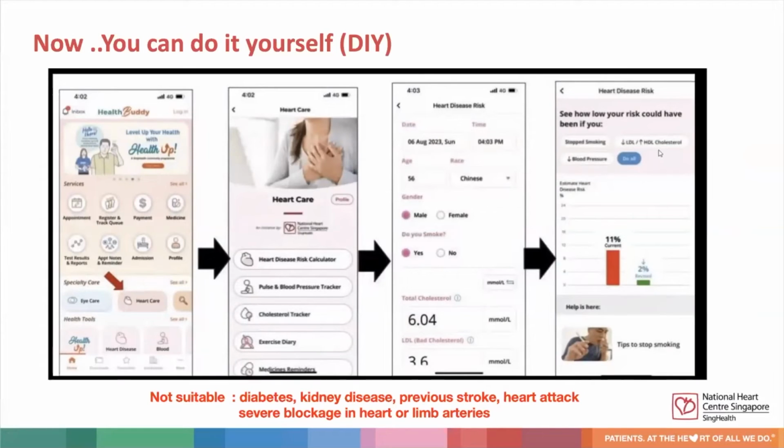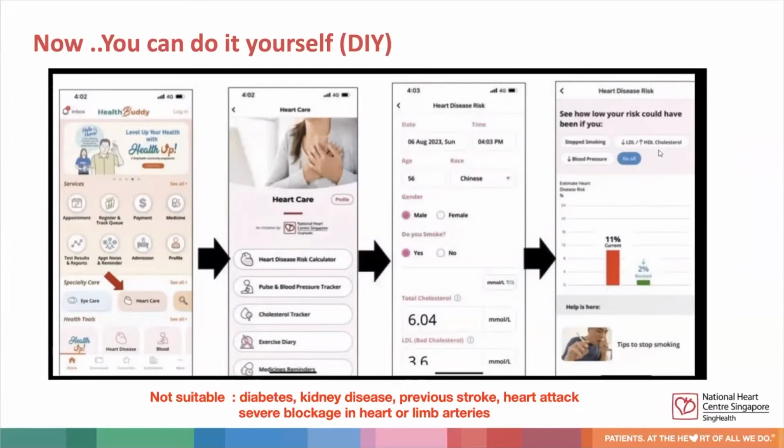This risk calculator is now freely available on your HealthBuddy app. With your blood test results and blood pressure profile, you can easily calculate your own 10-year CVD risk with a few simple clicks and data entry, just like what doctors do. This also allows you to know how your risk will be reduced if you can control your risk factors. Once again, to highlight, once you have conditions like diabetes, kidney disease, or CVD conditions, this app is not suitable for you.